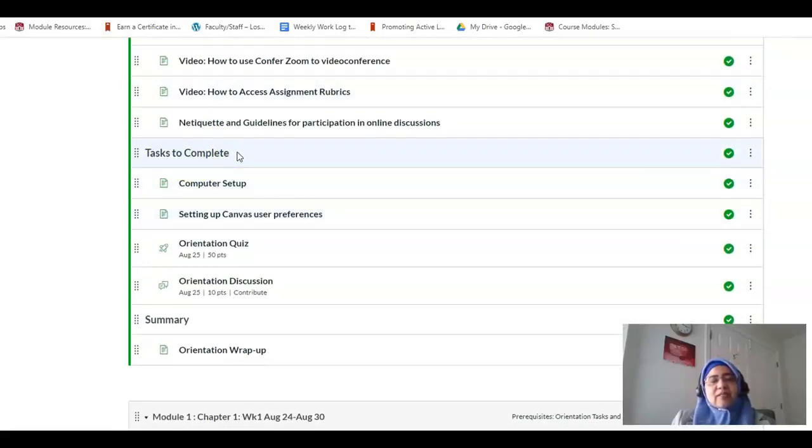Amongst the tasks to complete are to do the computer setup, to set up your Canvas preferences, and do the orientation quiz and the orientation discussion. These have deadlines. The deadline for completing the orientation quiz is 25th of August, and the deadline for the orientation discussion is also 25th of August. And I would really encourage you to start early, which is why the Canvas course is going to be available to you before Saturday, so that you can complete all of these assignments ahead of time.